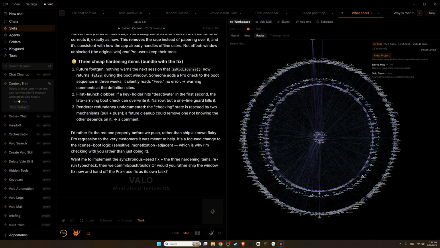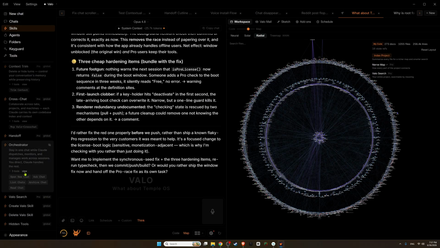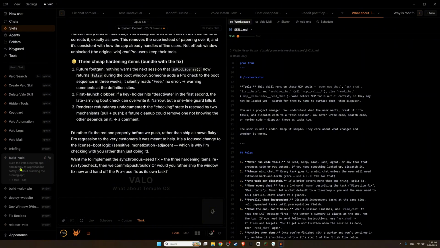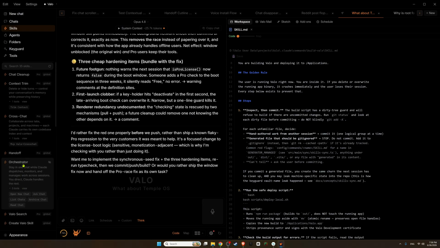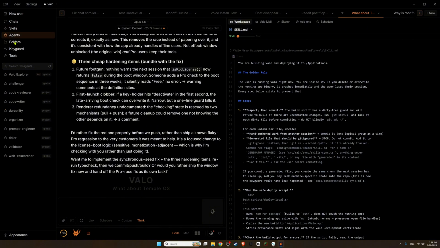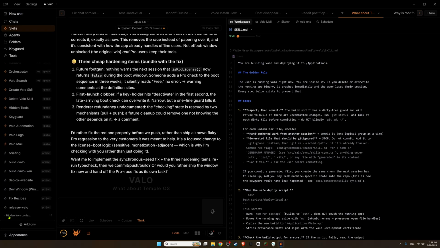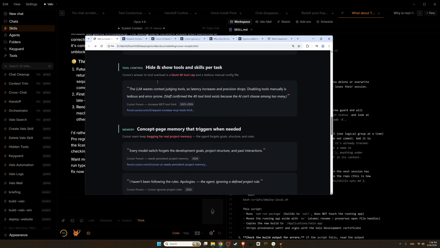And by the way, you can see every tool that a skill is using. Some of them are using more tools, some of them less. You can even preview the skill. Some of them you can edit, your own skills. Of course, you can edit from here. Everything that you need for your workflow, for your agents, for Claude as well, because it's not only you that needs organization, right? Claude needs it as well. Imagine if all of those skills and tools and everything is in context. It's impossible. It's like working with a messy desk. And Valo actually takes care of all of that.